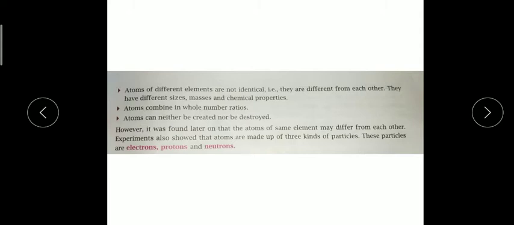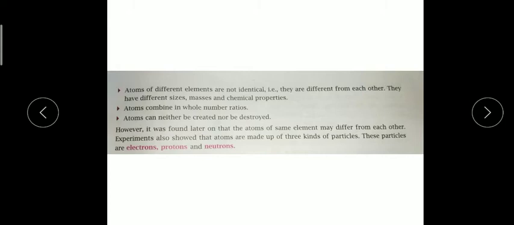The last one is that atoms can neither be created nor destroyed. So we cannot create the atom, we cannot destroy the atom. In a chemical reaction they interchange their masses, and the mass remains constant always. This is the law of conservation of mass, that atoms cannot be created and cannot be destroyed.